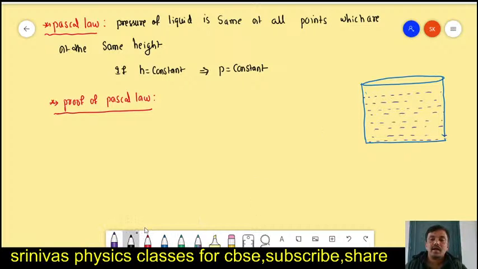Okay, I am taking some triangular column here. I am taking the triangular column of the liquid, in triangle shape. This is the liquid column. This angle is theta. This triangle is ABC we will take.